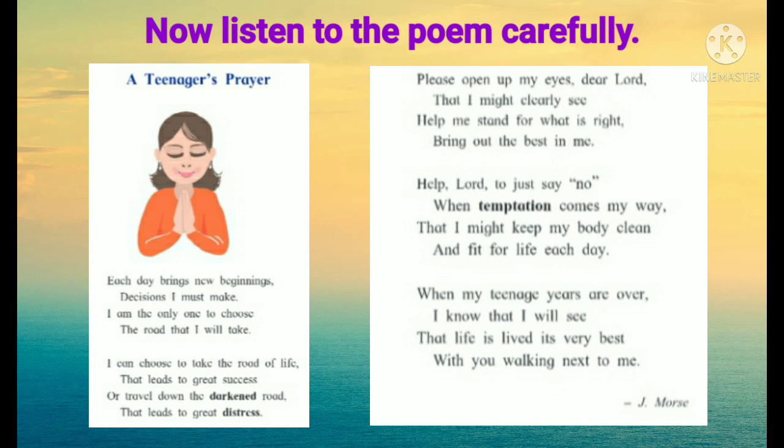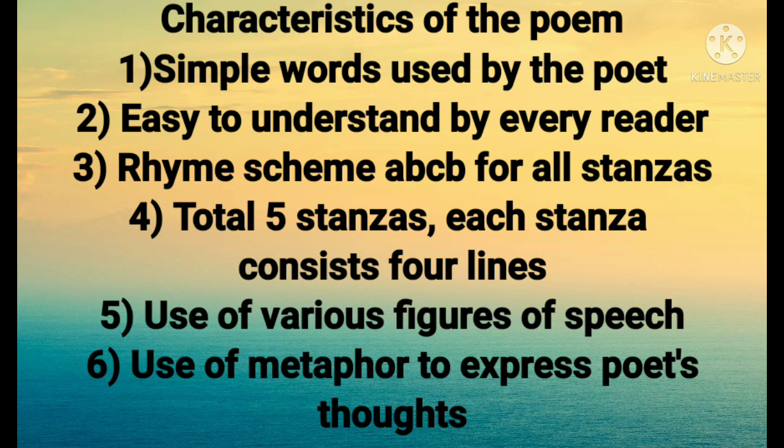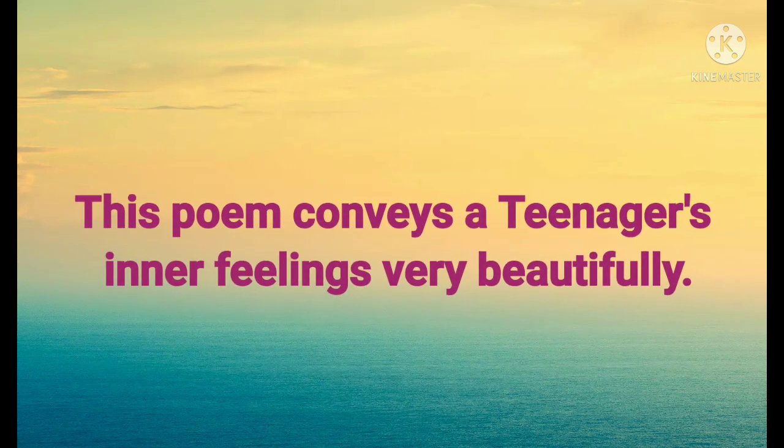This poem is written by J. Morse. The poet has used simple words, so the poem is very easy to understand by every kind of reader. The rhyme scheme of the poem is A, B, C, B for all stanzas. There are 5 stanzas and each one consists of 4 lines. There is the use of metaphors to express the poet's thoughts. This poem conveys a teenager's inner feelings very beautifully.